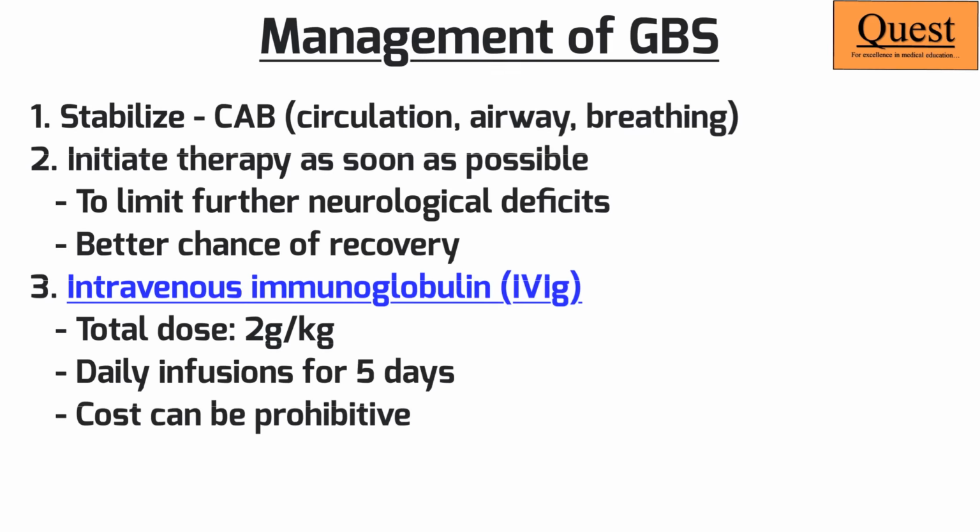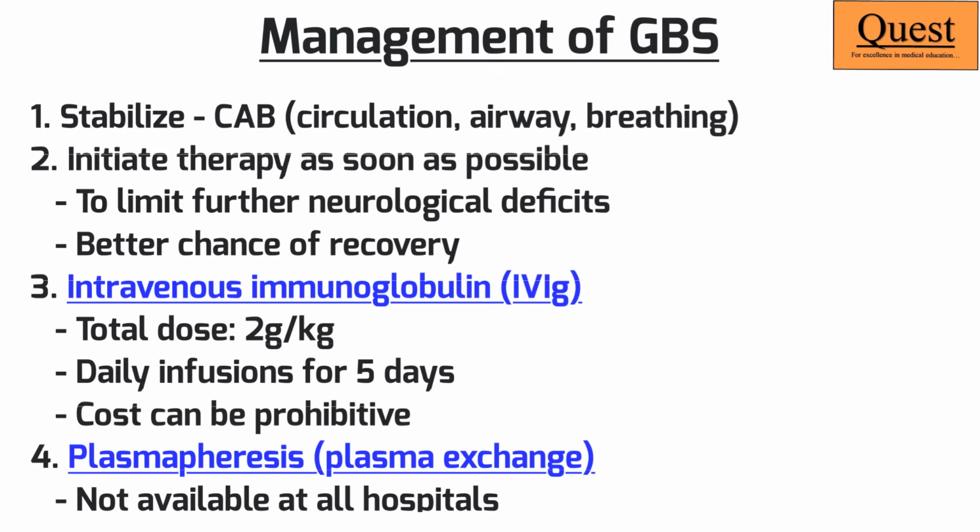We believe that by giving this immunoglobulin, we will be able to halt the autoantibodies from damaging the neurons. An alternative to this could be plasma exchange or plasmapheresis. However, plasmapheresis is not easily available in centers beyond the tertiary care centers. The fallout of IVIG, however, is the cost. It tends to be a very costly therapy and out of reach for a lot of our patients.